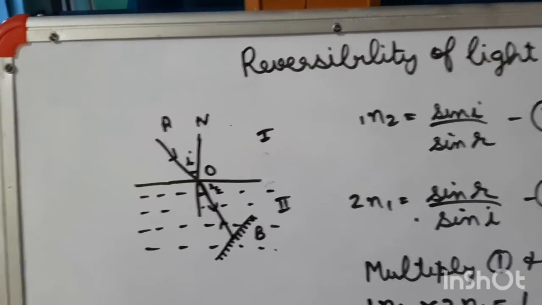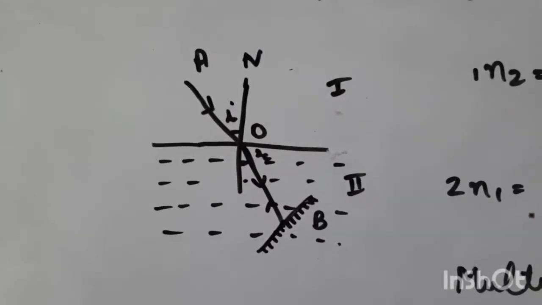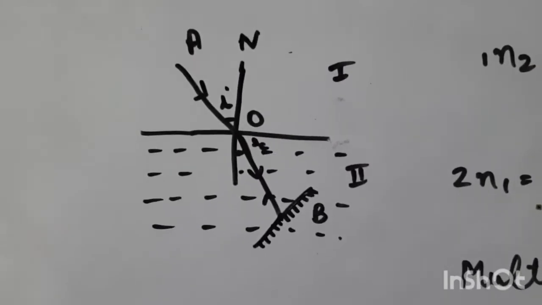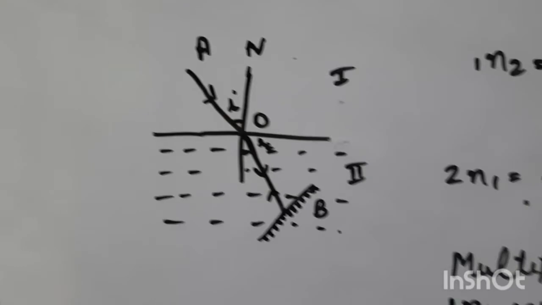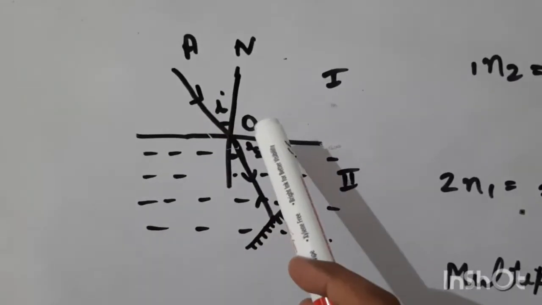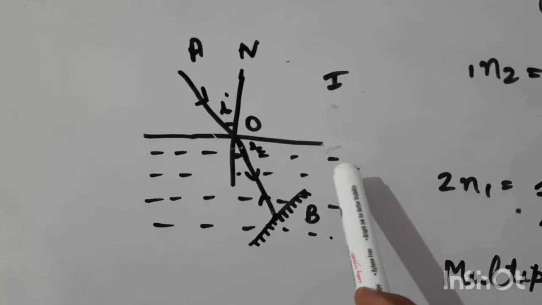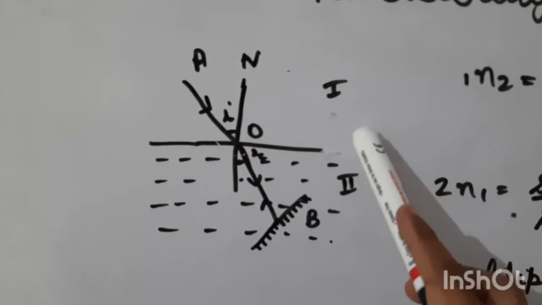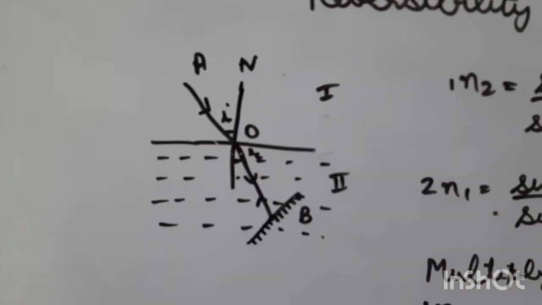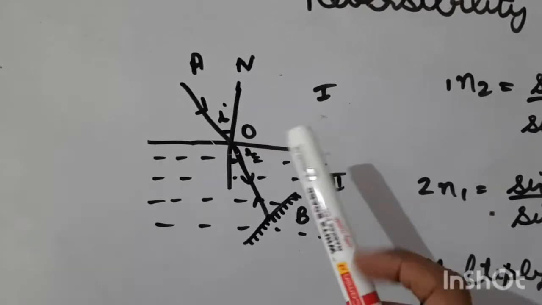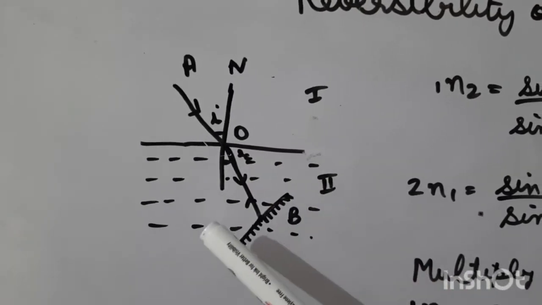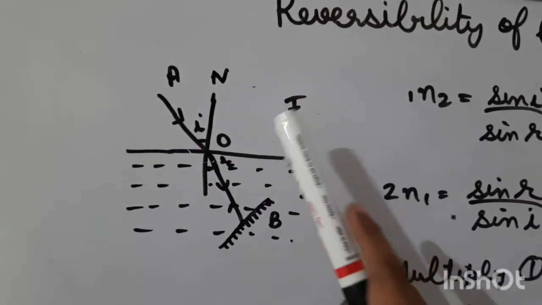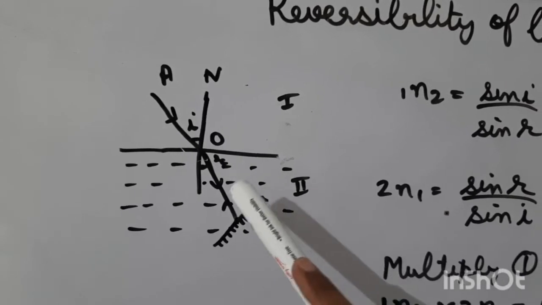So to explain the reversibility of light, here we are taking two media, medium 1 and medium 2, and a light ray OAO. You can see this light ray is incident at point O on this interface. Now, when the light ray is traveling from medium 1 to medium 2, medium 1 is the rarer medium and medium 2 is the denser medium, so the light ray will bend towards the normal. This is the angle of incidence, this is the angle of refraction,